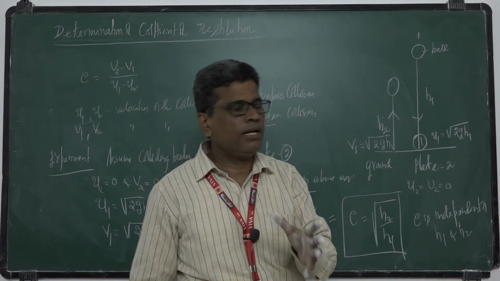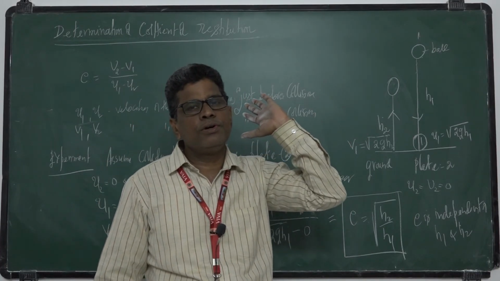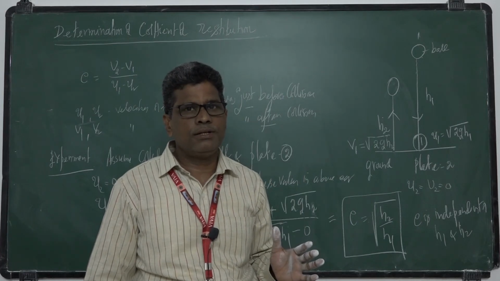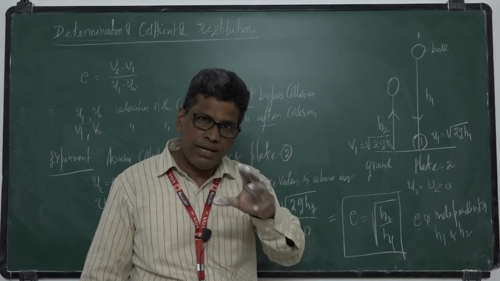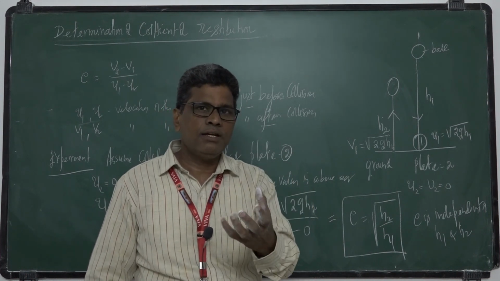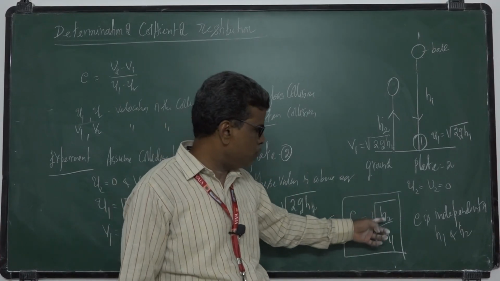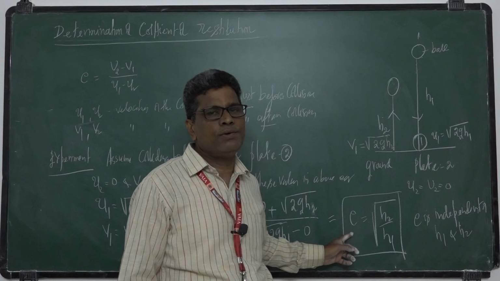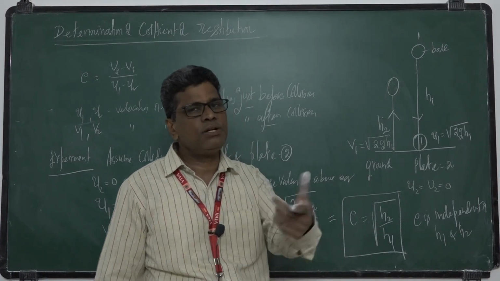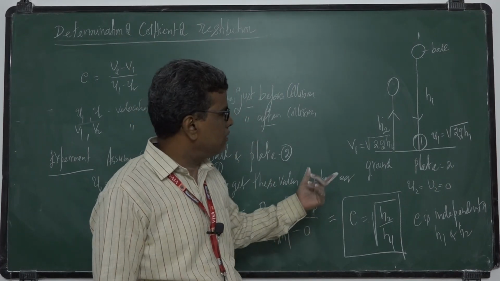Which ball will rise more height? The rubber ball, quite natural. The cricket ball will rise a little less. The clay ball will stick to the plate. So h2 by h1 decides the e value, but it does not depend upon h1 and h2 themselves. It depends upon the nature of the colliding bodies. That is the difference.